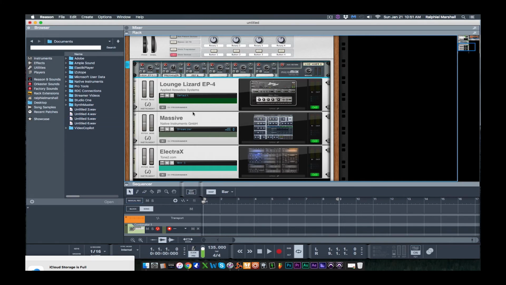And that's how you layer your sounds in Reason 9. If you want to get more in depth on scoping out these sounds, you can add EQs to all of them and go in and just start cutting out frequencies so they all can sit nicely layered together. But this is just a quick tutorial on how to layer your sounds in Reason 9 using the combinator with a line mixer.